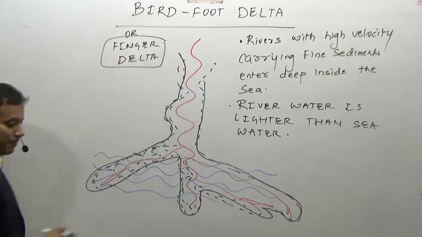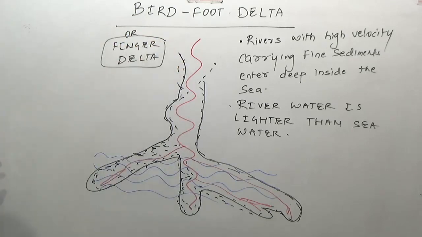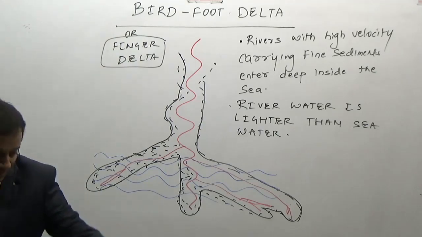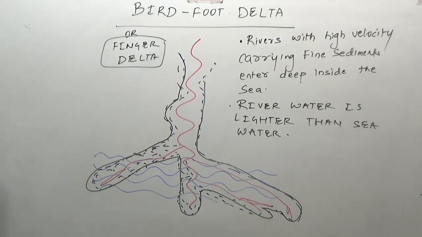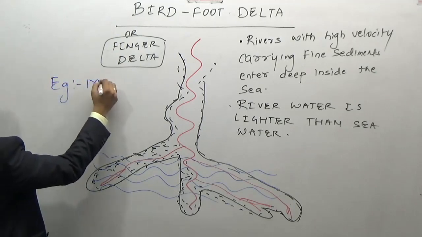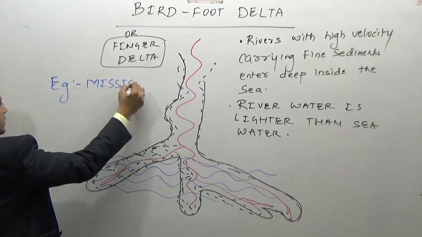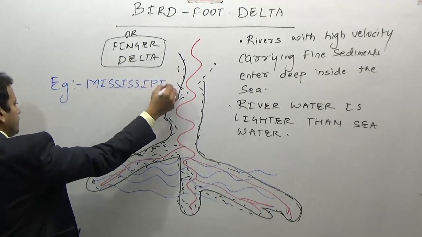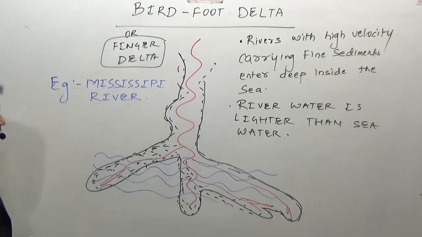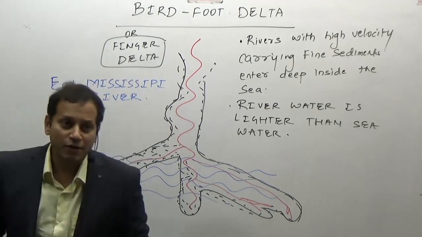The best example in the world is the Mississippi River system of USA.